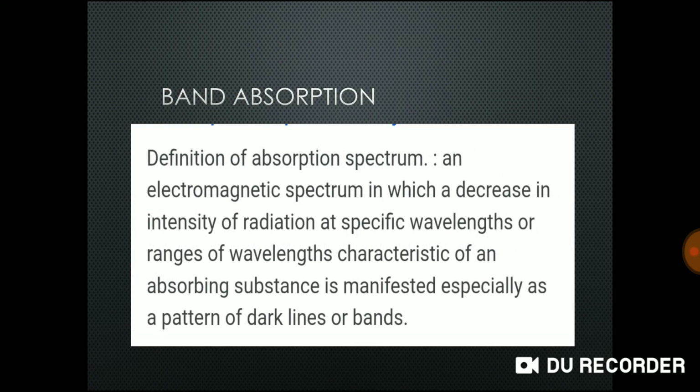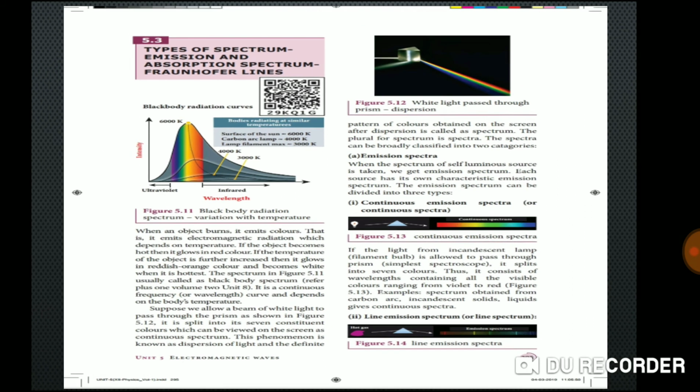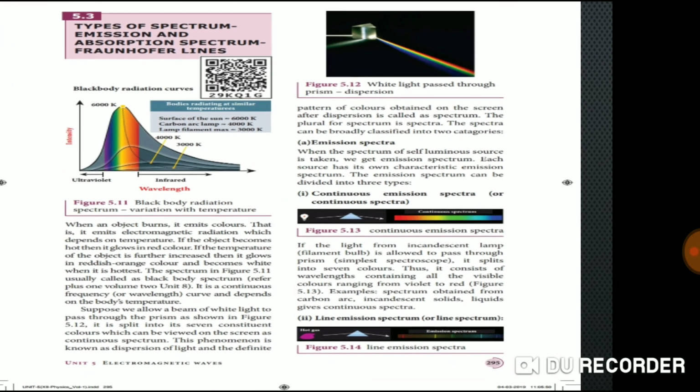Now band absorption. Which one? Band absorption. The definition is given: an electromagnetic spectrum in which a decrease in the intensity of radiation at specific wavelength or ranges of wavelengths characteristic of an absorbing substance is manifested, especially as a pattern of dark lines or bands. This is the band spectrum. Okay, see this, this is our notes material, that means in our book.